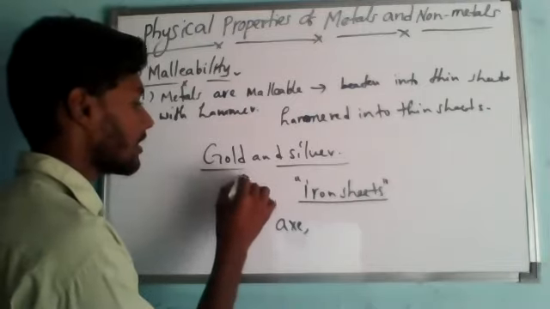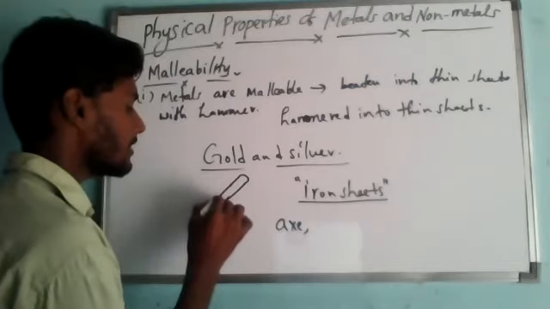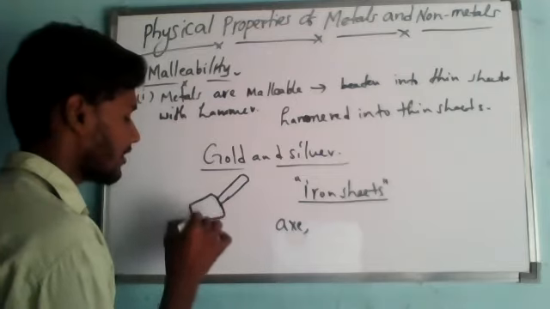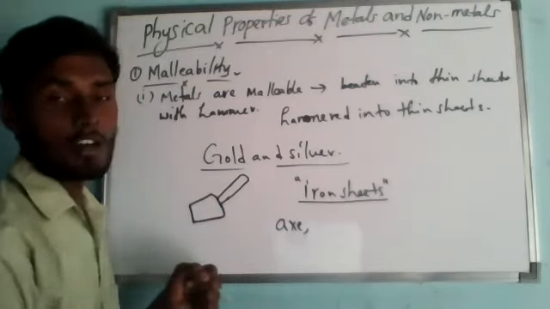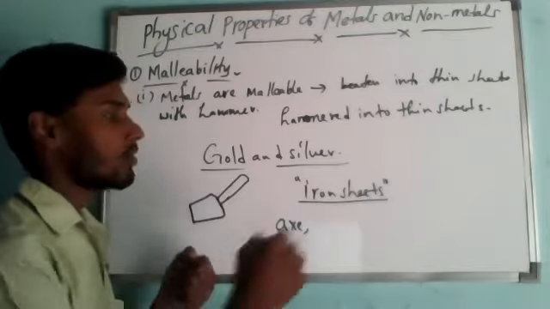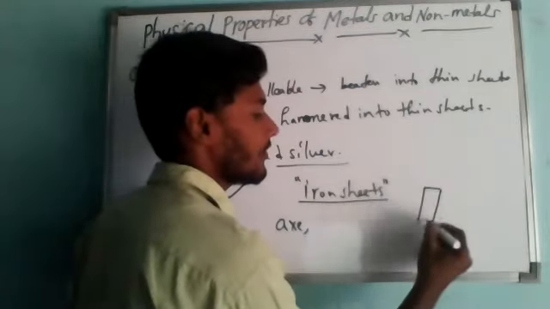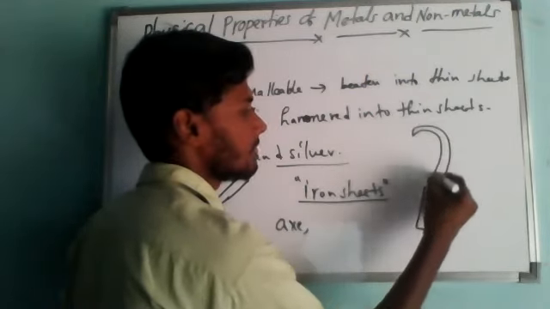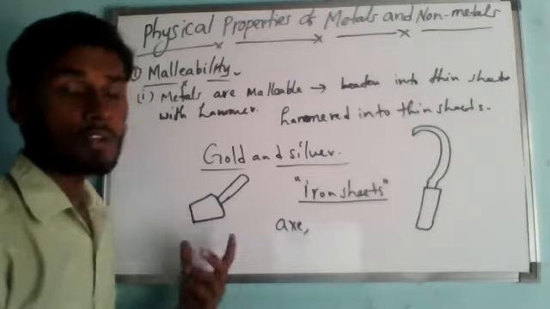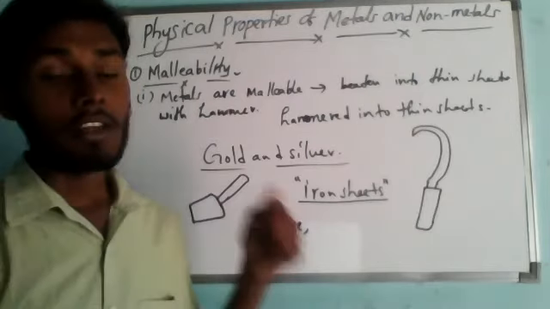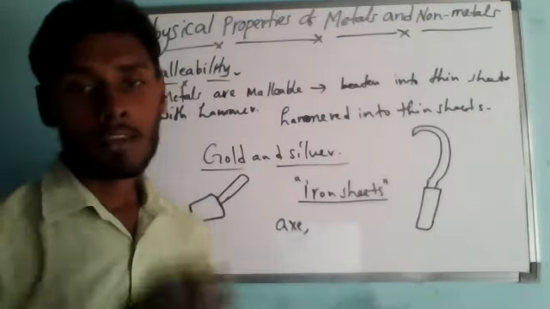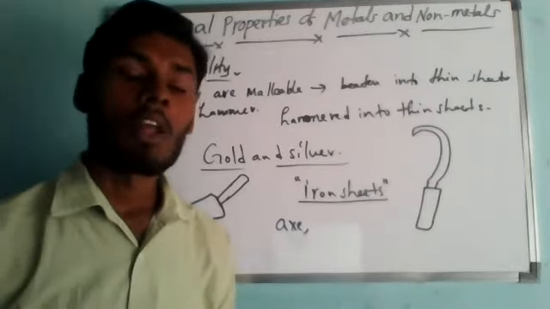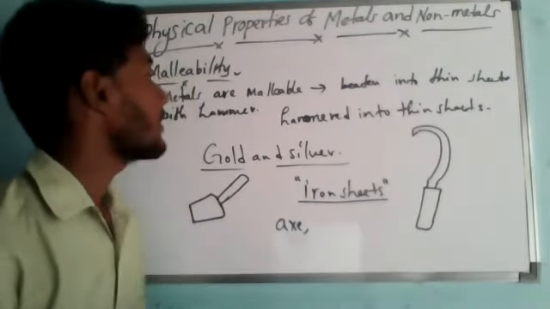Understanding? So in the last class I taught you that a spade is something which has some kind of extra surface, a very sharp edge, which you use to remove the weeds and all. Like that is a shovel. So these shovels and all we make with iron. This ironsmith hits the block of iron and makes it into different kinds of useful products. Like that goldsmith also. So this is all about malleability of metals.